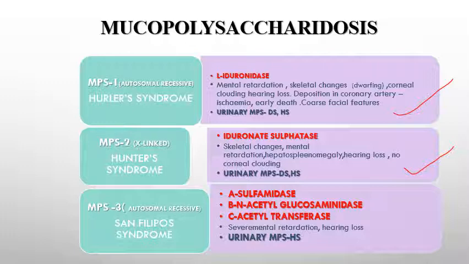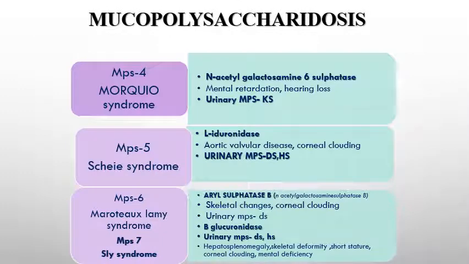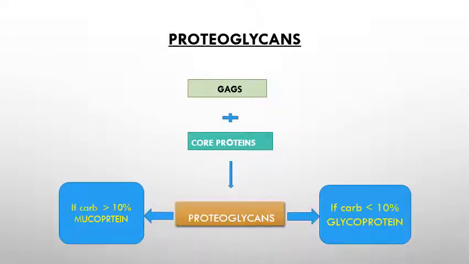Hearing loss will be there, and the presence of urinary mucopolysaccharides like heparan sulfate is the identification of Sanfilippo syndrome. Other types are Morquio syndrome, Scheie syndrome, Maroteaux-Lamy syndrome, Sly syndrome, etc. You can just read out all those things. Try to learn the first 3 mucopolysaccharidoses.